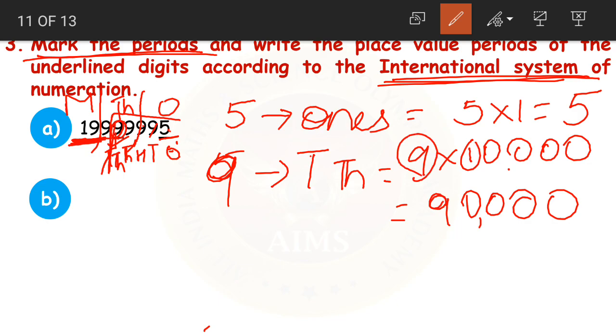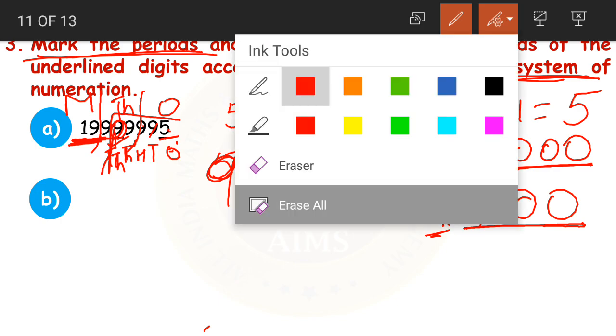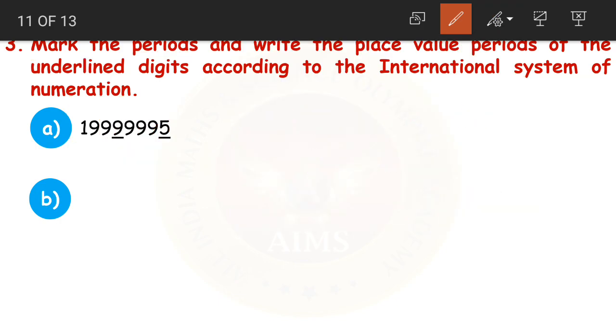How did I get this 90,000? 1 into 9, 9. Then we have 4 zeros, so I wrote the 4 zeros. Understood, children? Or simply, how you can write the place value of 9 is, after 9 how many digits do we have?